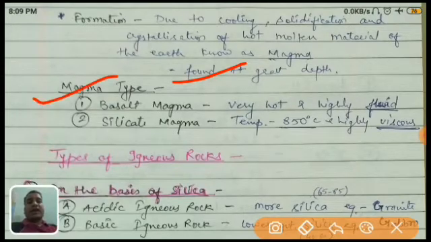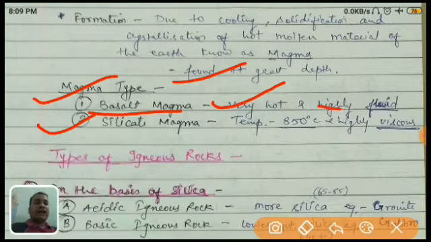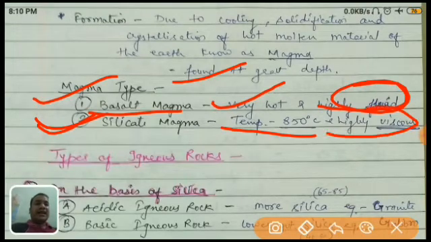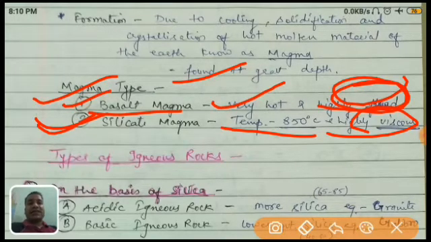Magma is also of two types: basalt and silicate. Basalt magma and silicate magma. This basalt magma is very hot and highly fluid. It means its fluidity is very high because the temperature is very high. And the silicate magma temperature is near about 850 degrees Celsius and it is highly viscous, viscous like jelly. Not too much fluidity. Basalt magma has fluidity, but silicate has less fluidity. That's why it is called viscous. So these are the two types of magma.